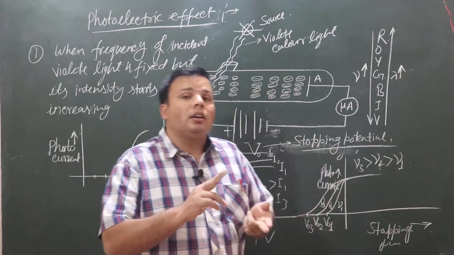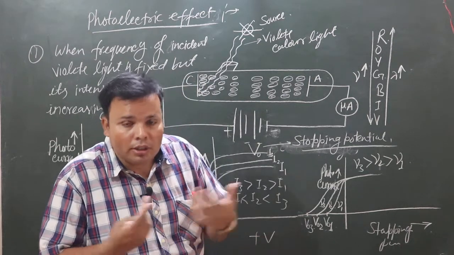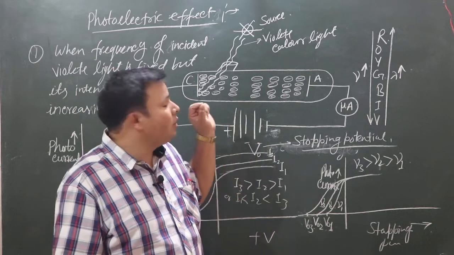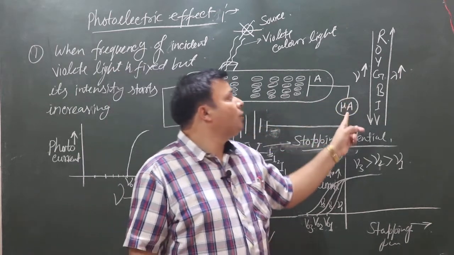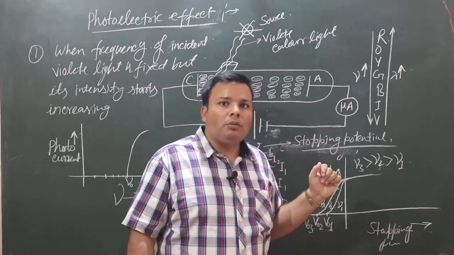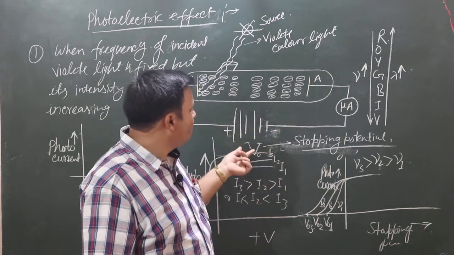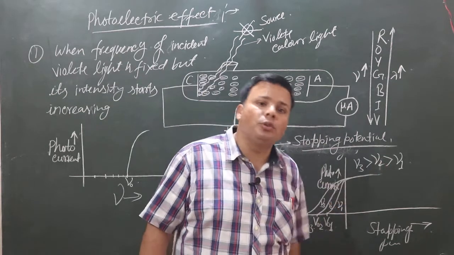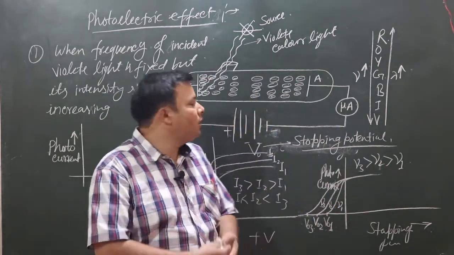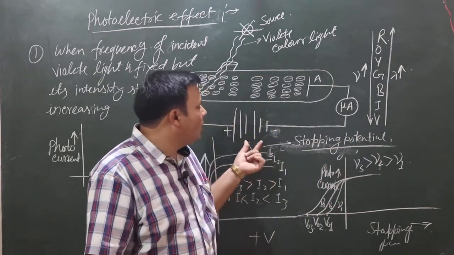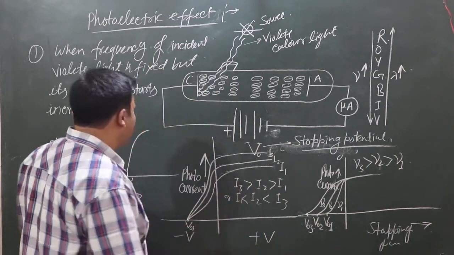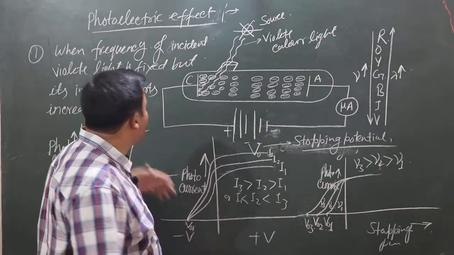Then what is called stopping potential? Stopping potential is that which will stop the flow of photocurrent. If we apply a suitable stopping potential, then it will stop the flowing of photocurrent. Okay, so that's why we are saying this potential is called stopping potential. And in the graph like this, we can see the photoelectric effect.